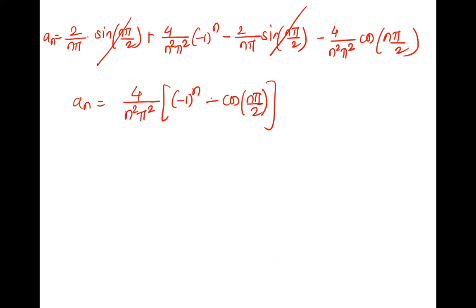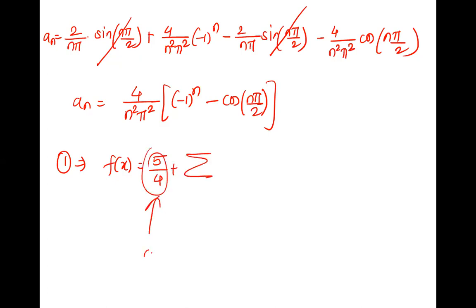Okay. So done. This is your a_n. And put it in equation number 1, then you'll get your answer. f(x) is equal to a naught. What was a naught? 5 upon 4. Right. 5 by 4 plus summation. This is called the constant term.